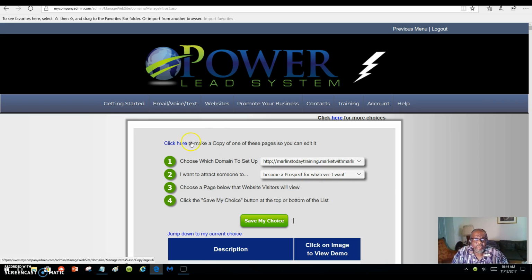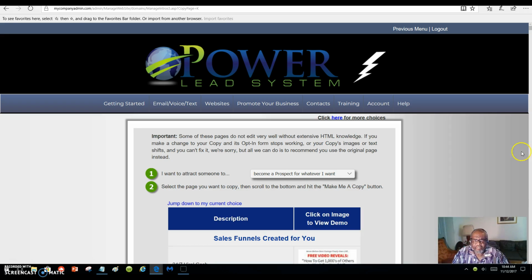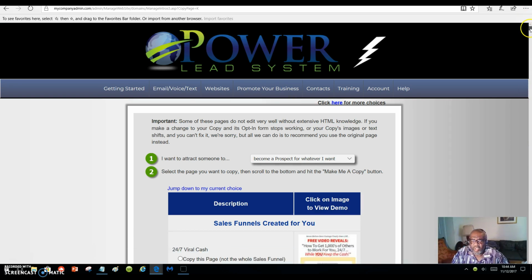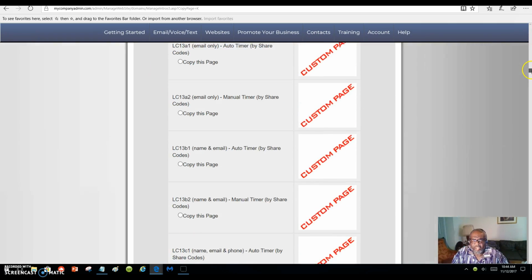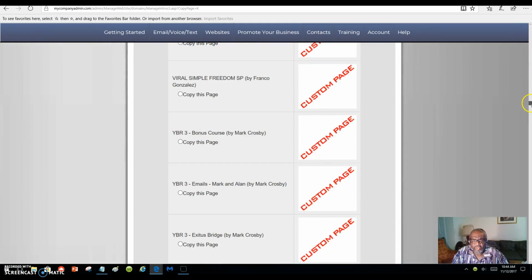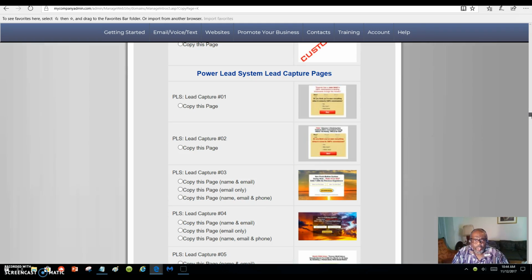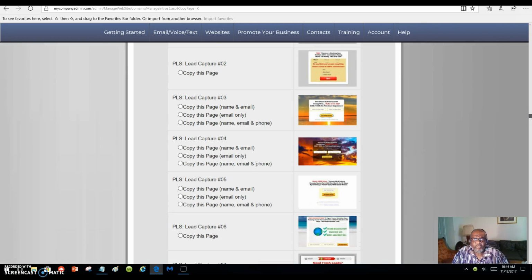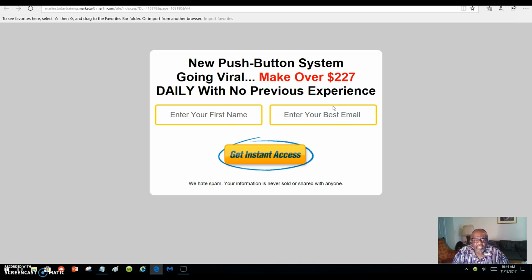So what we want to do is copy a capture page that's already there. In other words, copy a template so we can edit it for ourselves. We're going to scroll down and we're going to choose a page to copy. Right here are some pages that you might want to copy. Let me just show you this one right here. We're just going to click on it. You can click on it and see what it looks like.